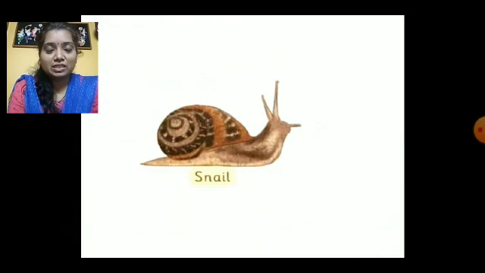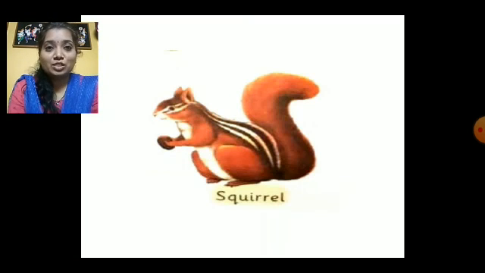Snail. This is called a snail. And when do we see the snail? We see them in the rainy season. You all must have seen snails, isn't it? Yes. So this is called a snail and we see them in the rainy season. Squirrel. You all must have seen a squirrel, isn't it? Jumping and playing on the tree. Yes, the squirrel lives on the tree. So this is called a squirrel.